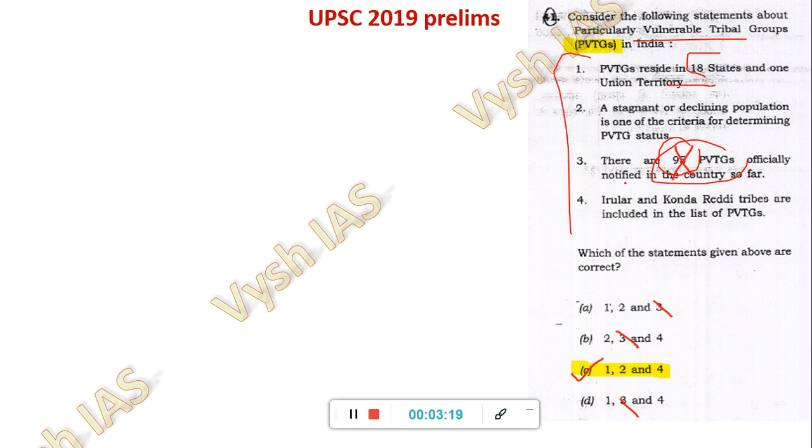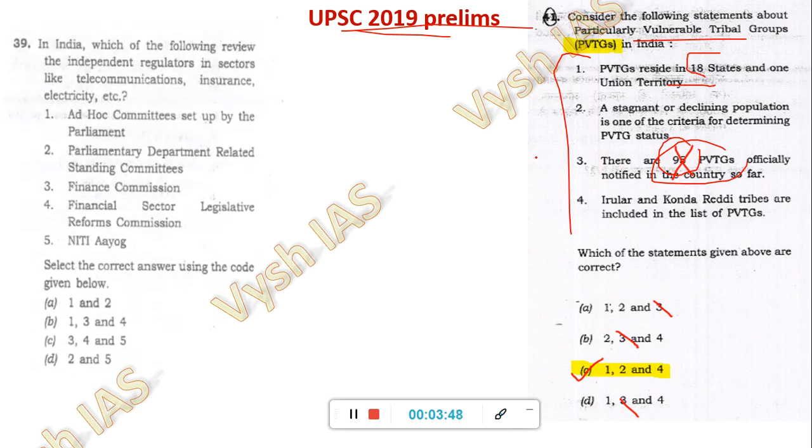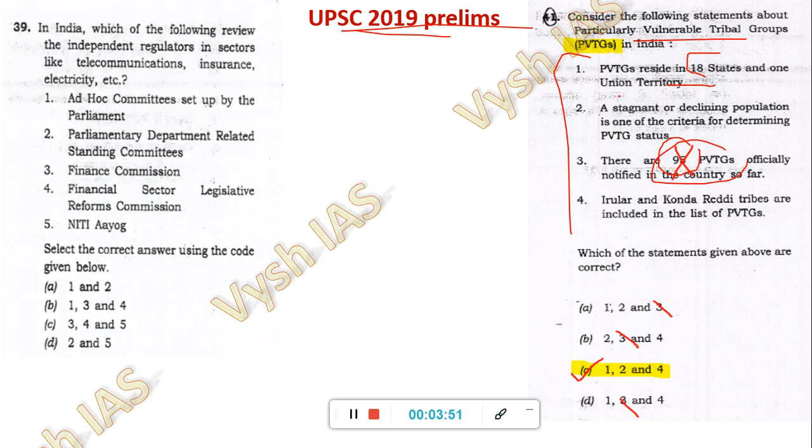You can argue that this kind of trick won't work and is very confusing, but there are certain questions like that also. In 2019, there were, I think, very few questions which could have been solved with elimination. But in 2019, there were many science questions which had options like all the above, where the answer will be 1, 2, 3, or 1, 2, 3, 4, or 1, 2, 3, 4, 5. Many questions like that were there which I'm not showing in this episode; I'm showing you only the elimination ones. As I told, two statements will be confusing, but you have to choose the one with the higher weightage. In future also, if a question like this comes, you have to apply that.